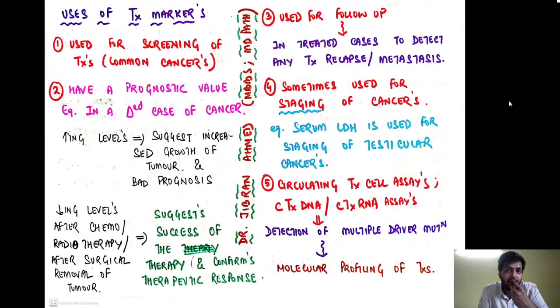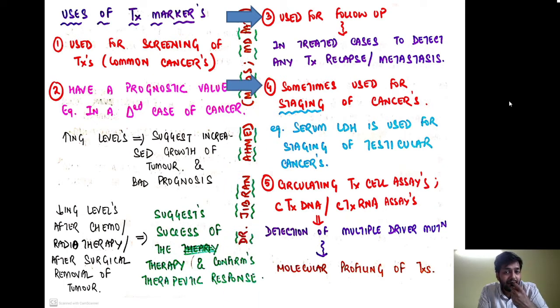So for example, it is also used for follow-up. In already treated cases, it is used to follow up the patient to detect any tumor relapse or metastasis. Suppose a patient has already received a treatment and his tumor marker levels have come down. Now the patient has to be followed up. So in treated cases, the patients are followed up in case the tumor is showing any recurrence, relapse, or there is a tumor metastasis. In that case, we can detect the tumor early on with the help of these tumor markers. So it is used for follow-up of the tumor.